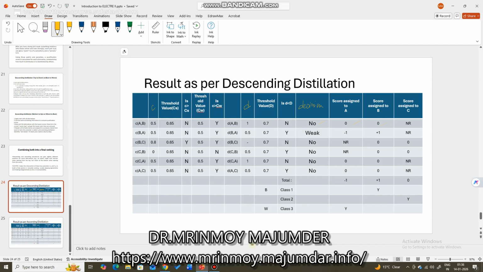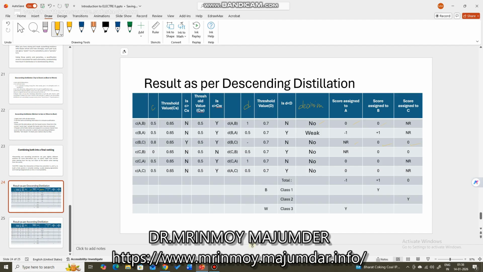So for all other cases, we are forced to assign zeros because there is no outranking between the alternatives for these comparisons. Like for example, B and C, no outranking, so A is not required, but for B and C we have given 0. No outranking means score is zero.